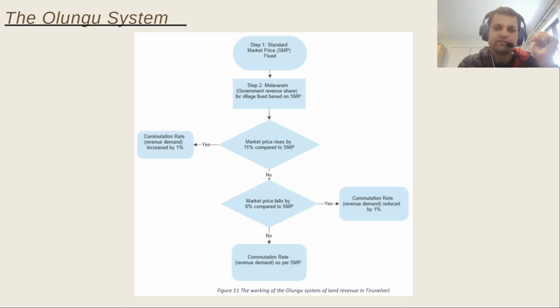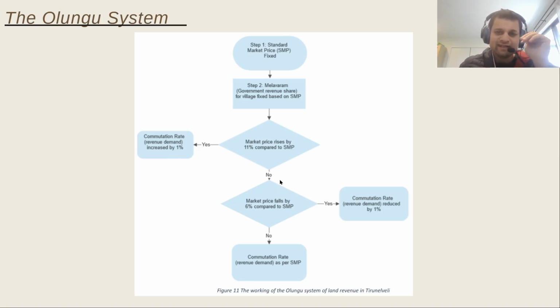And now comes the interesting part. There was this kind of calculation. What will happen if the market price goes up 11% compared to the standard market price? If the standard market price is, for example, 100 rupees per quintal, and the market price rises by 11%, so it becomes 111 rupees, what happens to the government revenue share? If the market price rose by 11% compared to the standard market price, the commutation rate, which was basically the revenue demand, the amount of revenue payable, increased by 1%.